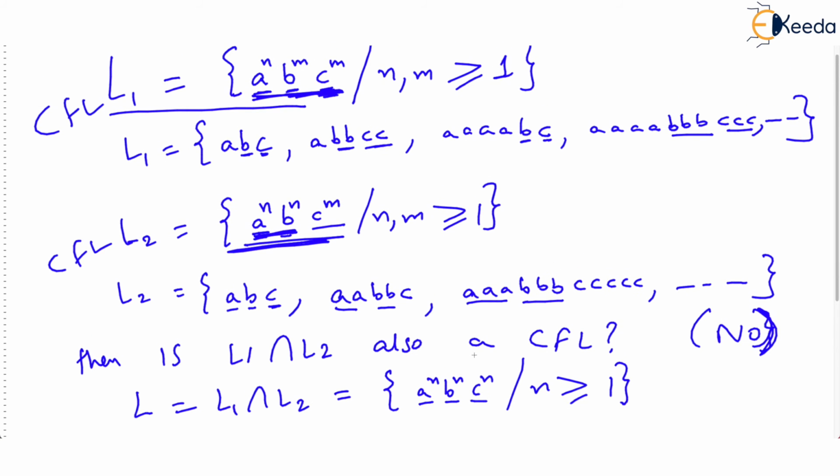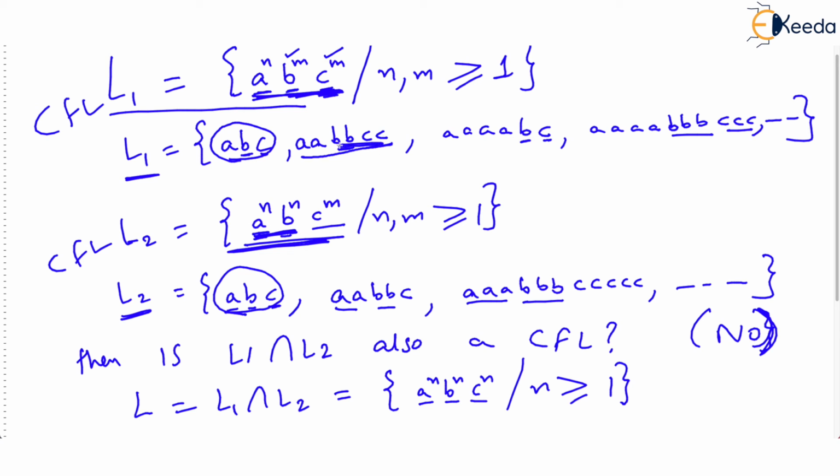Check, it's very easy actually. We are taking the intersection of L1 and L2, correct? That means we should take common strings. What is intersection? We take common strings. So one of the strings will be ABC. I hope you agree. Correct? Now surely this L1 will contain this string also. You watch. Double A, double B, double C. I hope you are not surprised. B and C should match here, isn't it?